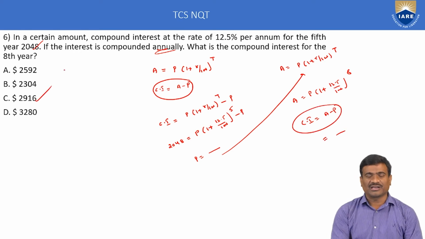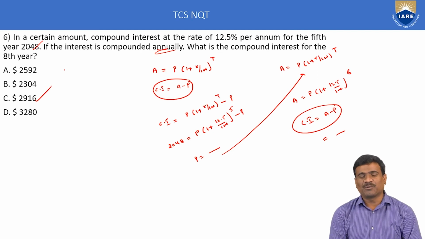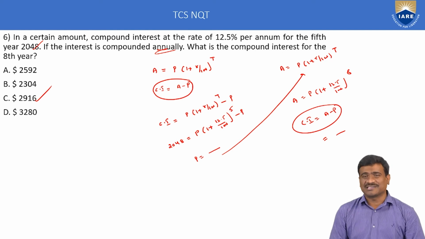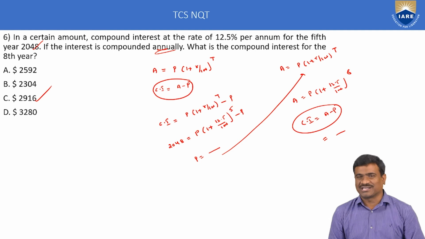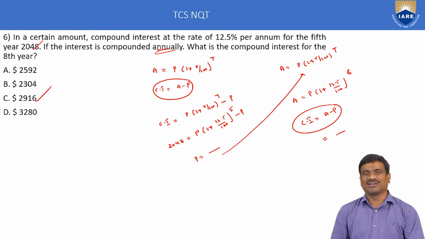Option C only is correct. Verify the solution. Here only the calculation is important, but the method is only a single method: A is equal to P into 1 plus R by 100 whole to the power of T, for both cases, when time is equal to 5 and when time is equal to 8. This is about compound interest.